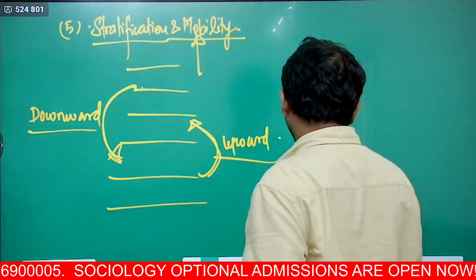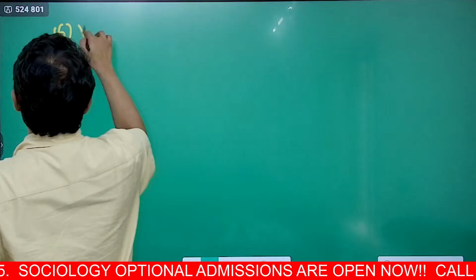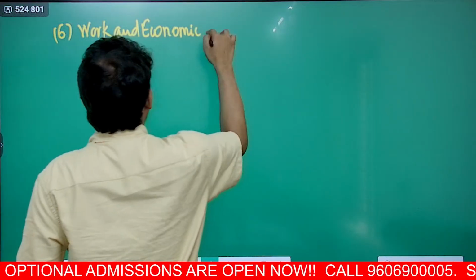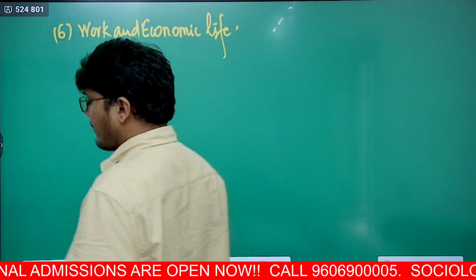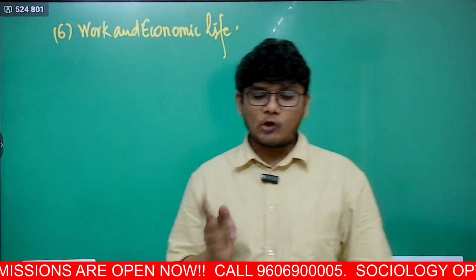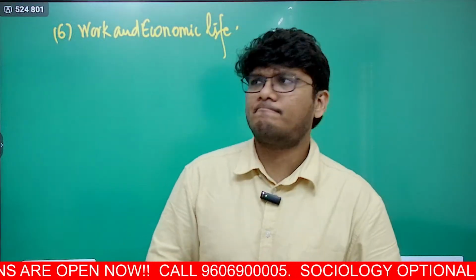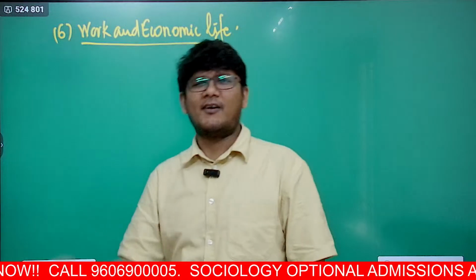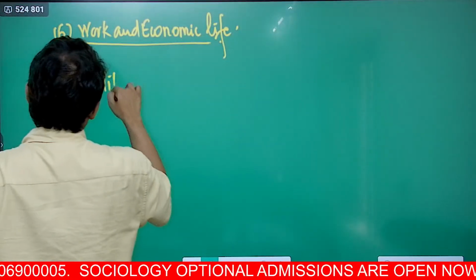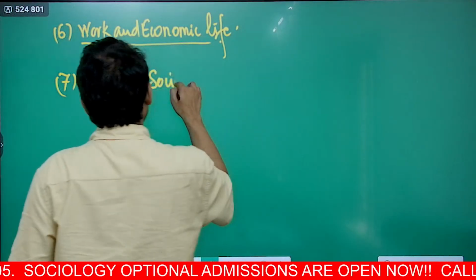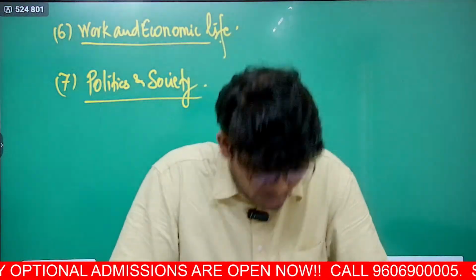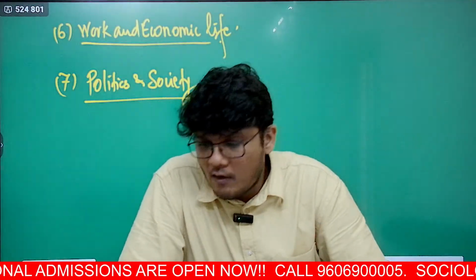Now the next one, number 6, is work and economic life. See, here also, even though it is paper 1 Western sociology, you will understand that the topics are quite known to us, right? Work and economic life, the unorganized sector, the organized sector, all those things are discussed over here. And then the 7th one, politics and society: the different theories of power, the different ways to put pressure on the politicians, the different pressure groups concept, etc. will be discussed in that.